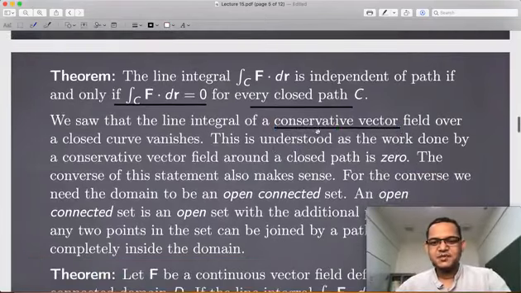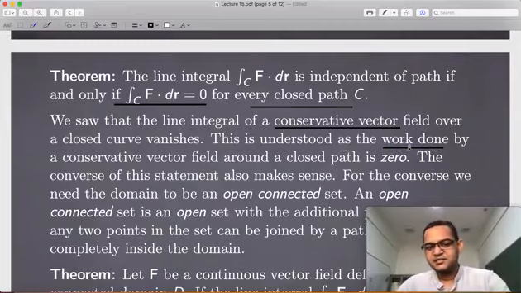And why this term is used, because, as I also told you in the previous lecture, the integrals determine the work done by the vector field.